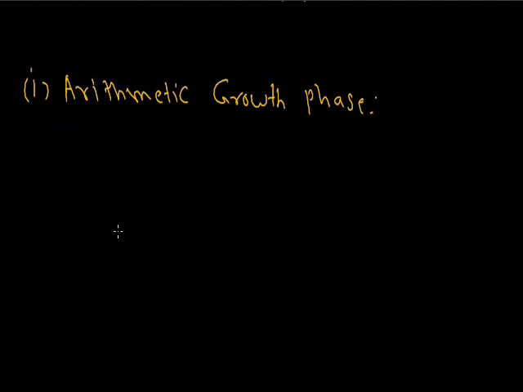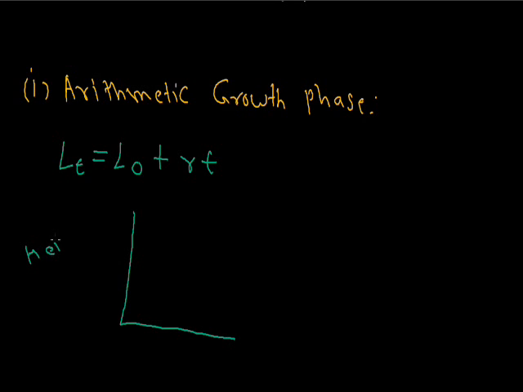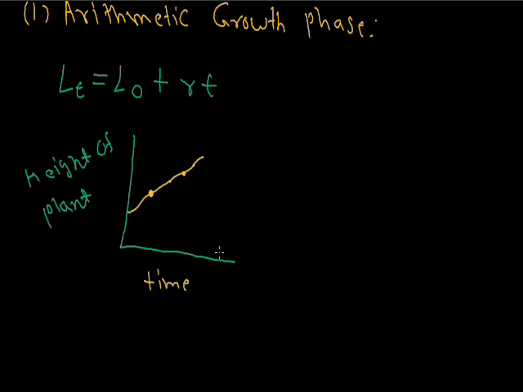The arithmetic growth phase is understood by this equation: final length equals initial length plus rt, where r is the biotic potential and t is time. This is a mathematical equation. Solve this equation and draw its diagram, height of plant versus time. Now see, this equation is a straight line, so length is directly proportional to time.